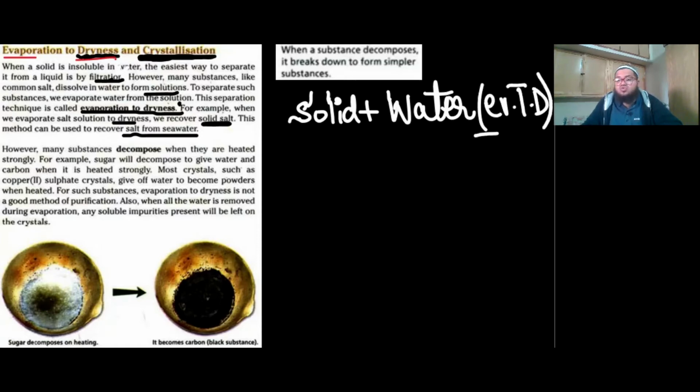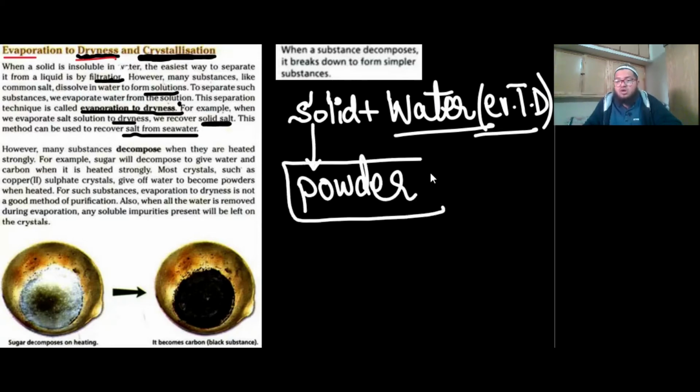And as soon as you do that, all the water is boiled out, it is evaporated out, then you will get solid powder. This is a key term. You will get powder. You won't get crystals. You will not get crystals. You will get the powder form of your salt. For example, common salt. The common way of separating out common salt is by evaporation to dryness from the seawater. Seawater, when it dries out, the salt is left behind.